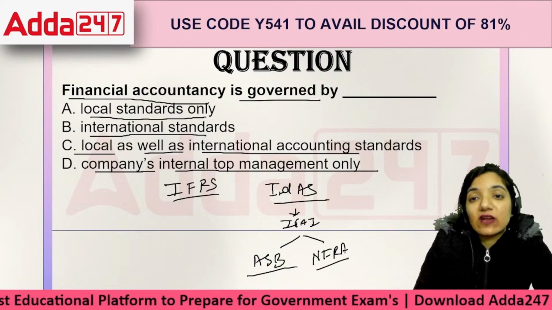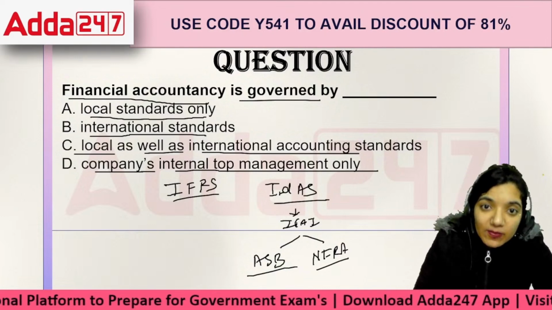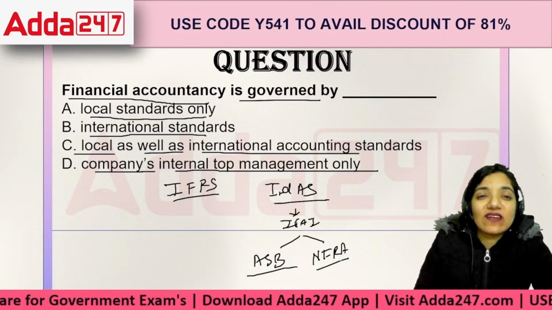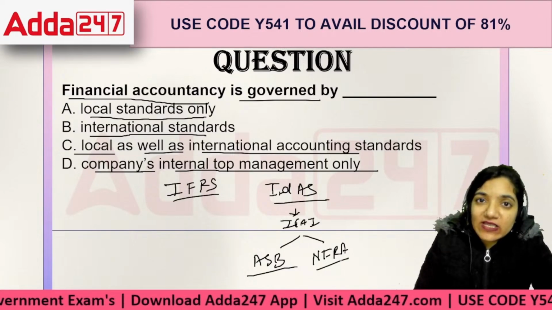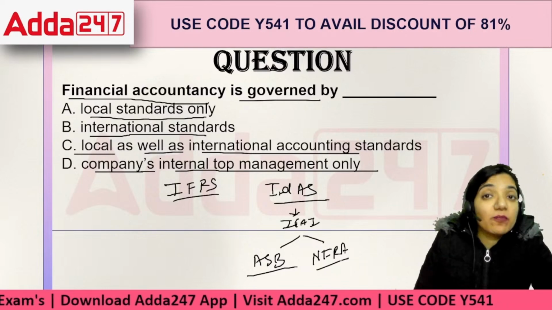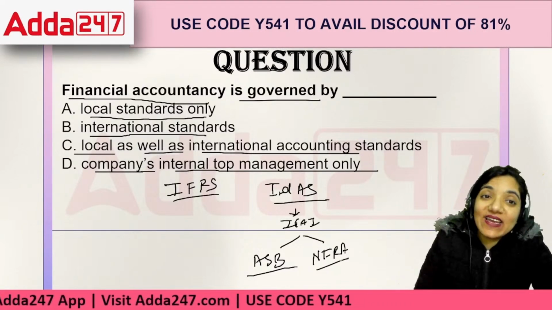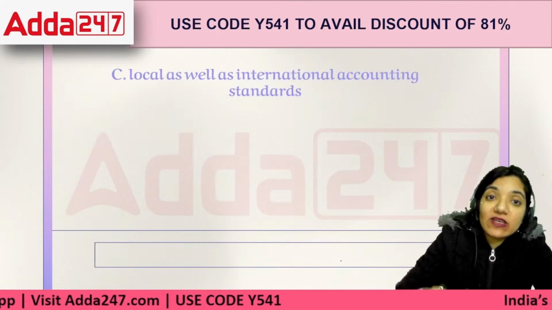These are the bodies helping our country form its accounting standards, which are prepared for the entire country, where people are bound to report as per the format given by ICAI. So this helps in bringing uniformity.